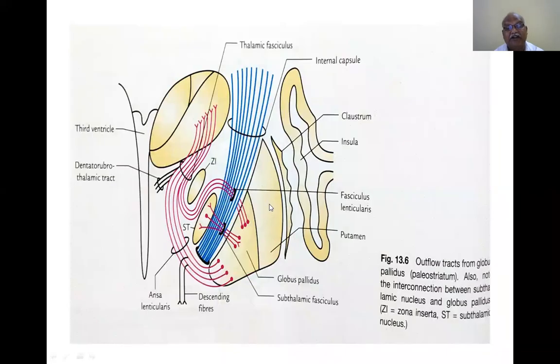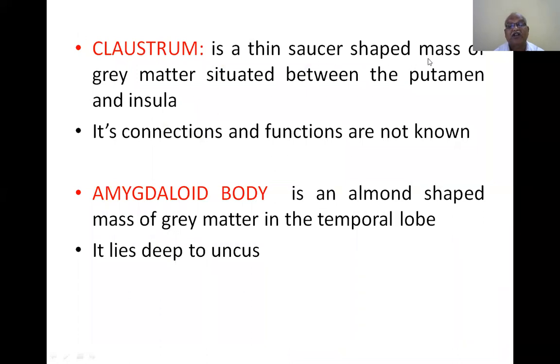Outflow tracts from globus pallidus. What is globus pallidus? Here he has shown the section. This is the image. Now, claustrum is a thin saucer-shaped mass of grey matter situated between the putamen and insula. Insula is nothing but a submerged part of the temporal lobe. The lobes are frontal, parietal, occipital, and temporal. The temporal lobe is present infralaterally, so the insula is a dipped part of the temporal lobe.